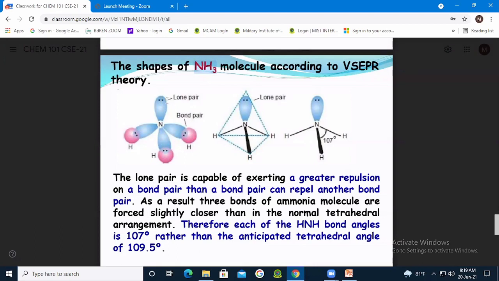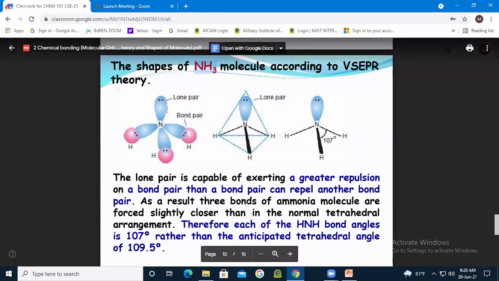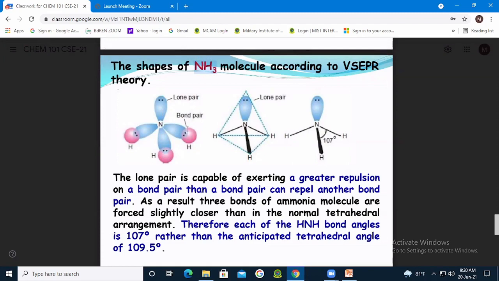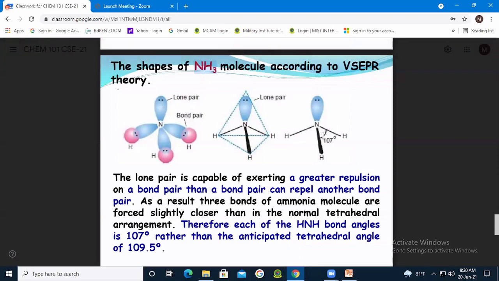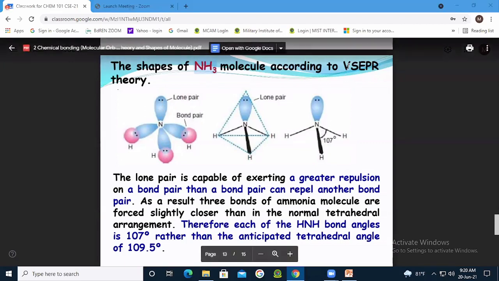Now comes the point of distortion. In regular shape, what is the bond angle for this one? 109.5 degrees. Very good. And in this case, it is showing 107 here, right? How about this one?